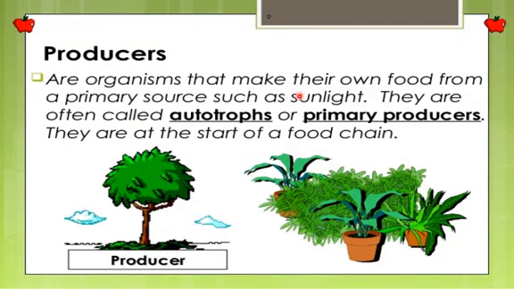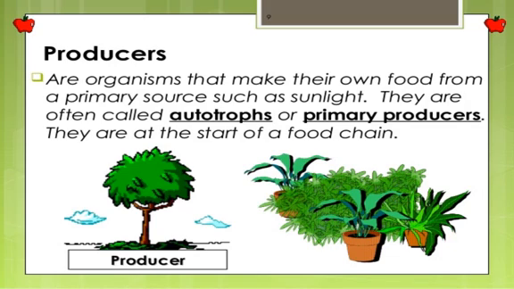Furthermore, we say producers are the organisms that make their own food from a primary source such as sunlight. They are often called autotrophs or primary producers. They are at the start of the food chain. So again, this is some extra detail of the producer, that they are the ones which can make their own food, and the primary source for the producers is the sunlight.